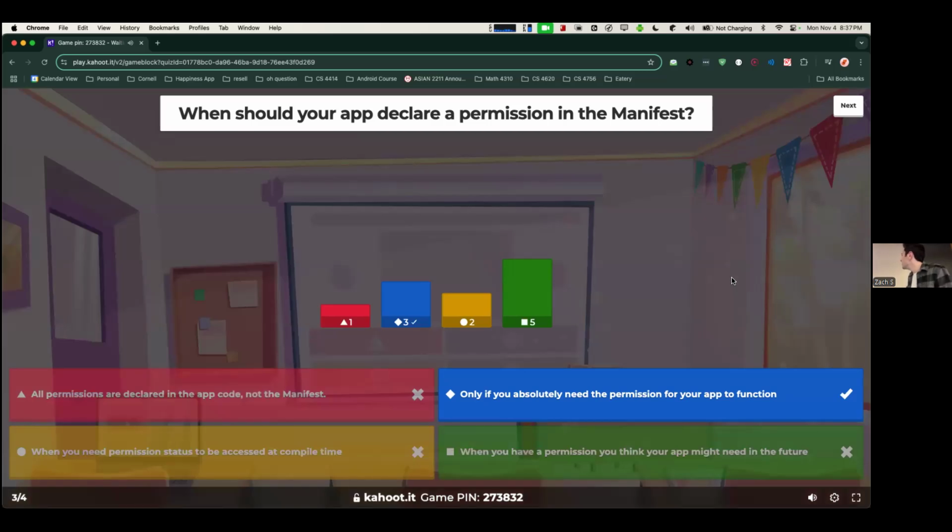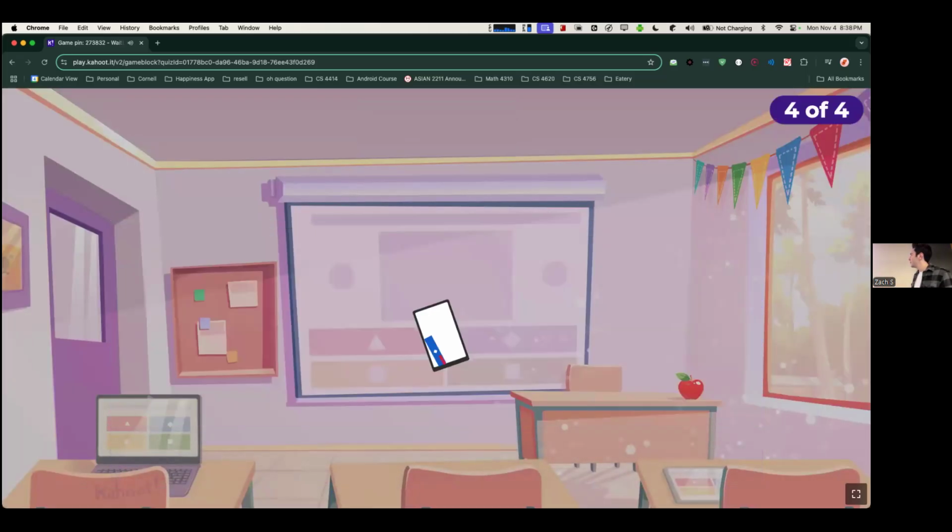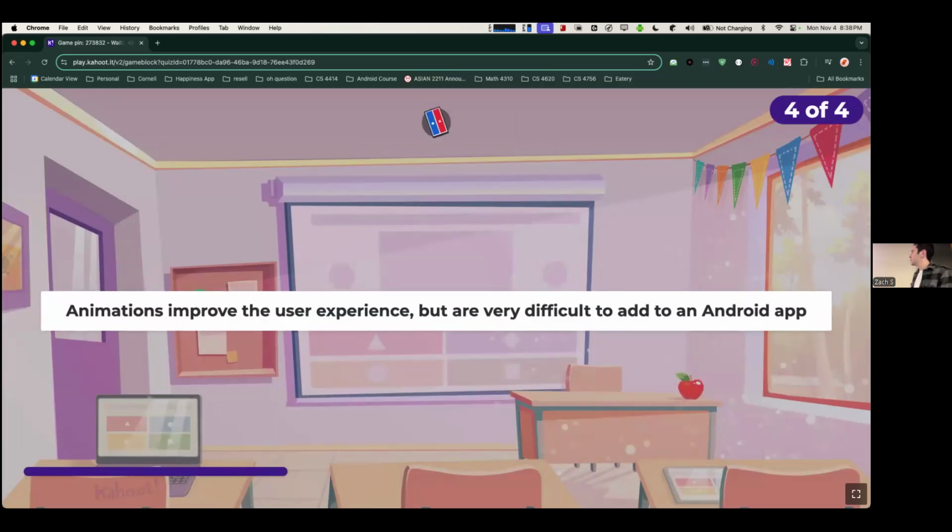Okay. Yeah, so one thing with permissions in general, and when you should request permissions or add them to your manifest, is you should really only put in the permissions your app absolutely needs to function. So you basically want to limit the amount of permissions that you're going to request from the user just to keep the app secure. It's just a Google guideline. So if you think, oh, maybe later on I'll add this feature that will need a permission, you shouldn't actually add the permission to your manifest until you actually implement that feature. So, another true or false.